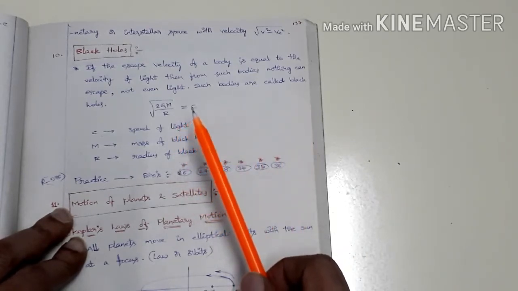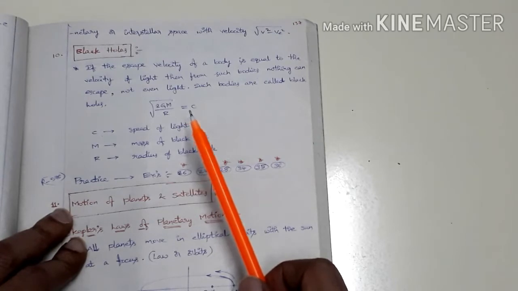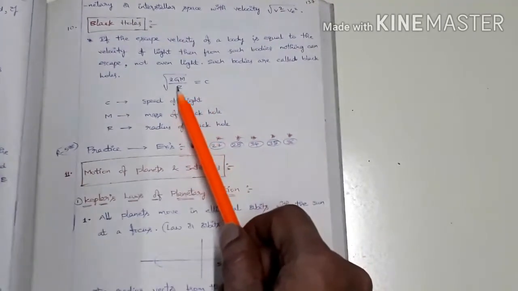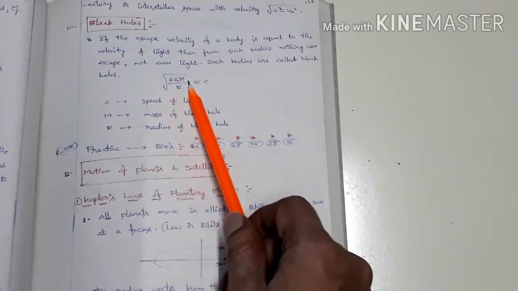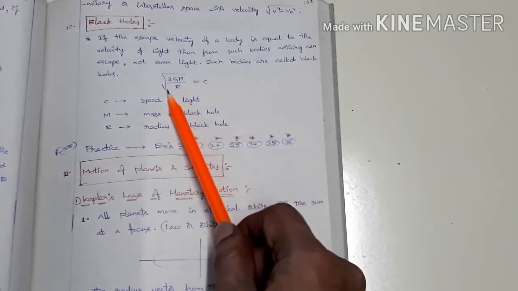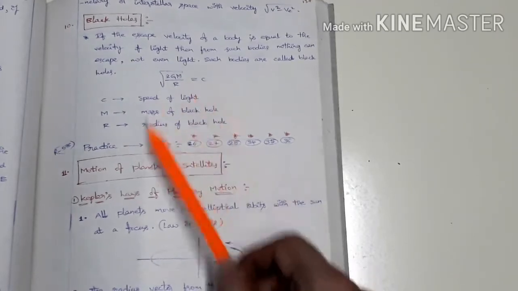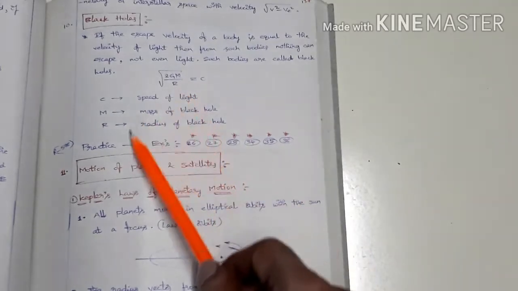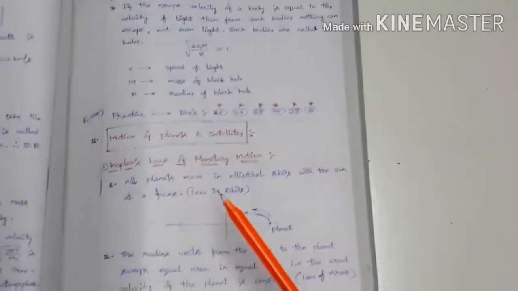Light cannot escape from those bodies, and if light does not fall on our eye retina, we cannot see that body. It is not visible. Such bodies are called black bodies here. In this case, the expression is root over 2GM by R is equal to c. The escape velocity is given as root over 2GM by R, and this is equal to c. c is the speed of light, M is the mass of the black hole, and R is the radius of the black hole. Okay. Next one.